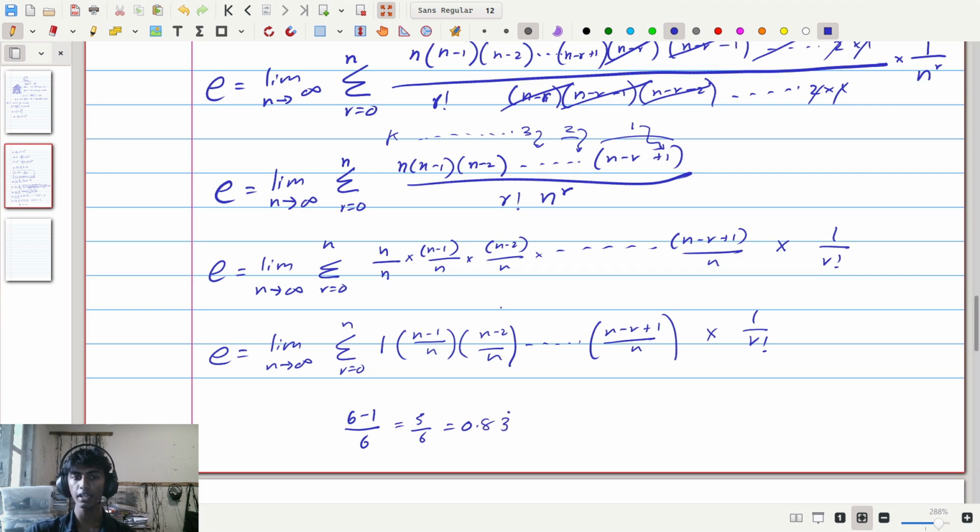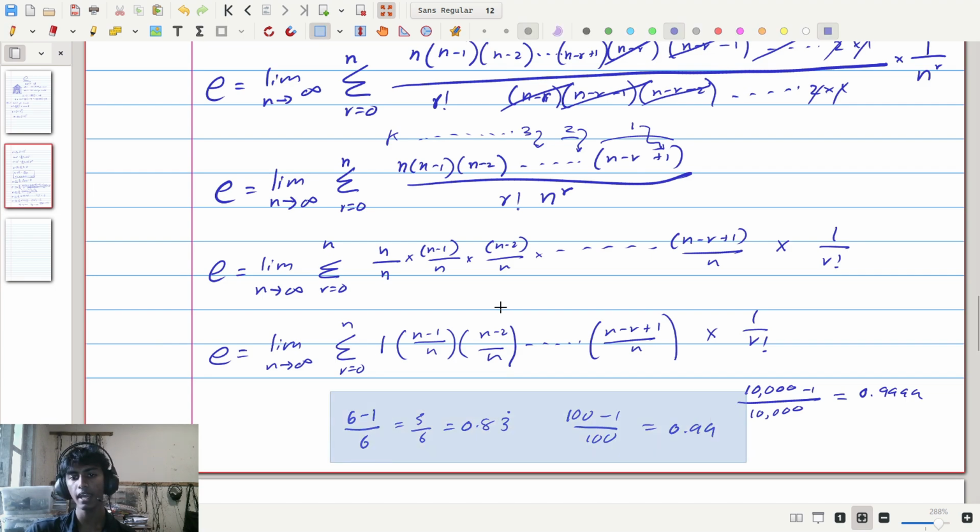If we instead take n to be a bigger number, let's say 100, 100 minus 1 divided by 100 is 99 divided by 100, or 0.99, much closer to 1. If I consider an even bigger number, let's say 10,000, then 10,000 minus 1 divided by 10,000 is 9,999 divided by 10,000, which is 0.9999, very close to 1.